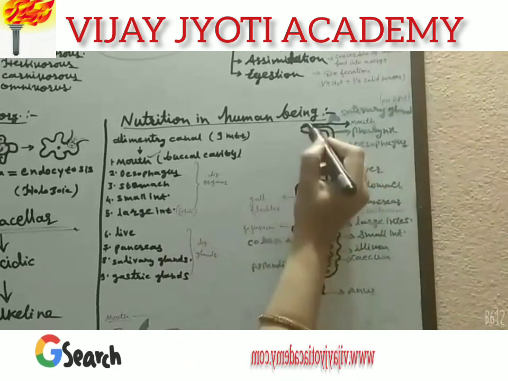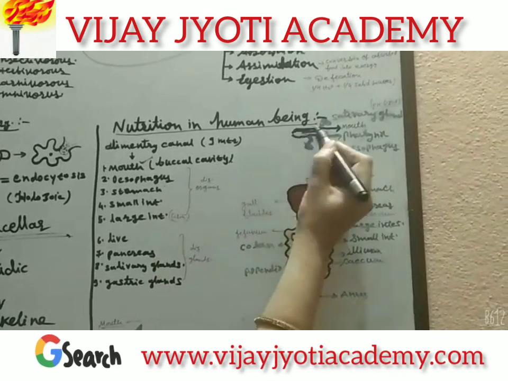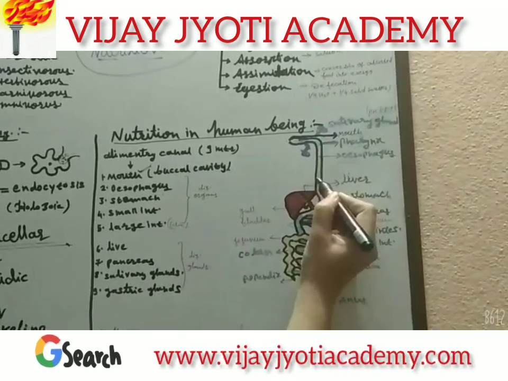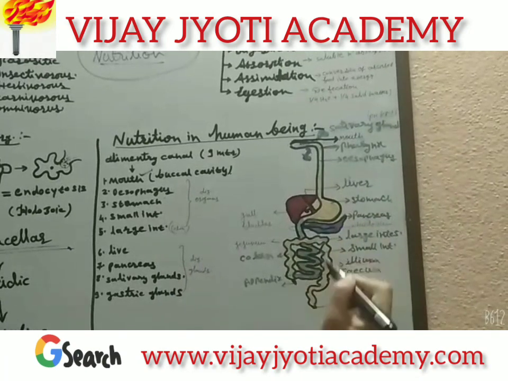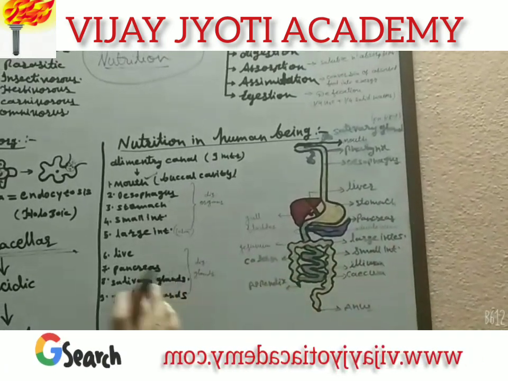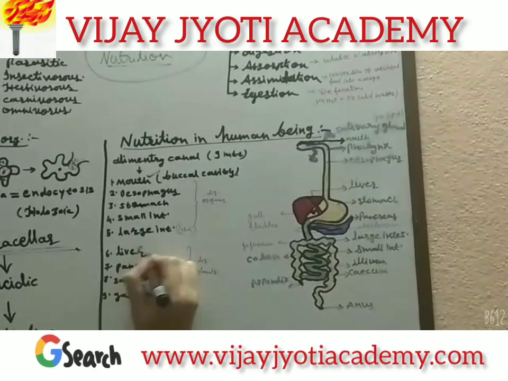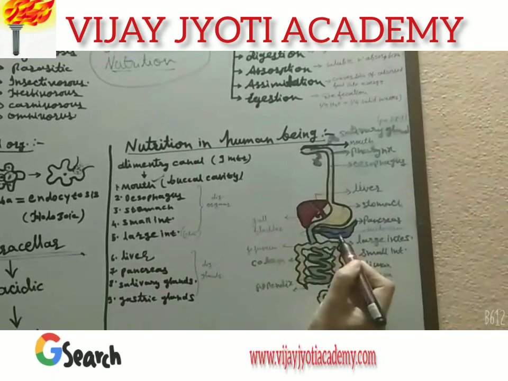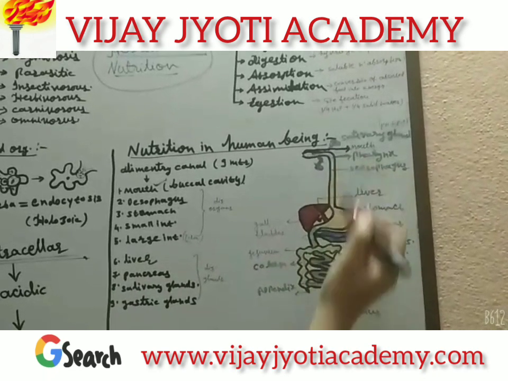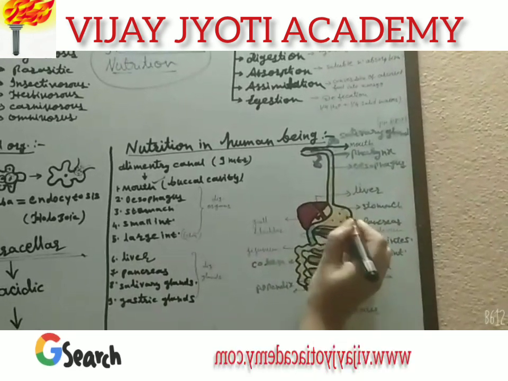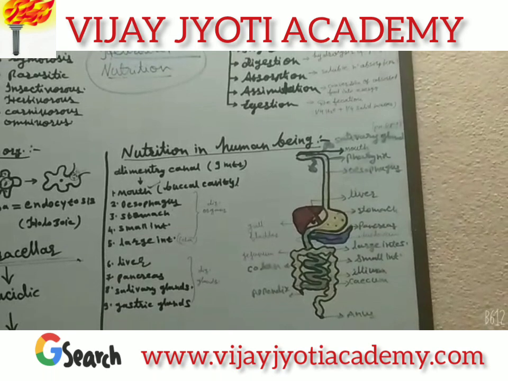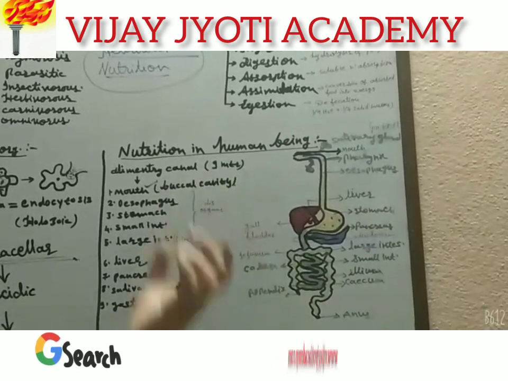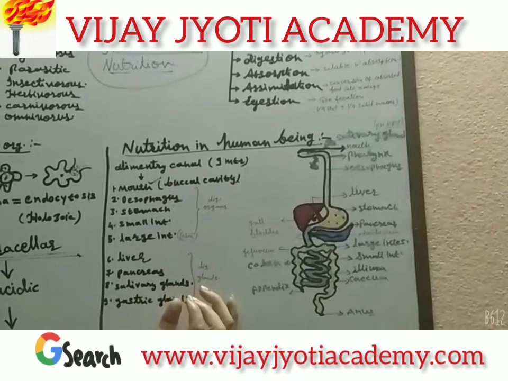You can see here in the diagram, the alimentary canal starts from the mouth, it continues into the esophagus, which is also called the food pipe, then stomach, small intestine and large intestine. Then there are the digestive glands. These are the liver, pancreas, salivary glands and some gastric glands which are present inside the stomach. In this way, the alimentary canal can be divided into two parts, digestive organs and digestive glands.